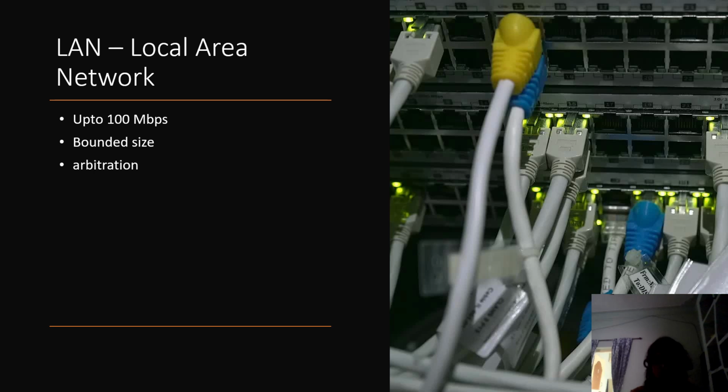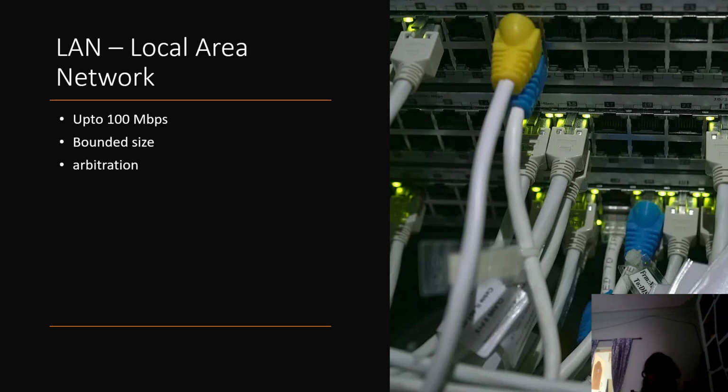Now, local area network. Now let us come to this. What is meant by local area network? There are three kinds of networks: local area network, metropolitan area network, and wide area network, and these three are the different kinds of networks. Apart from them, internetworks are also there. Firstly, let us classify these three. This local area network covers a very small distance, a building or something like that, a company's building.